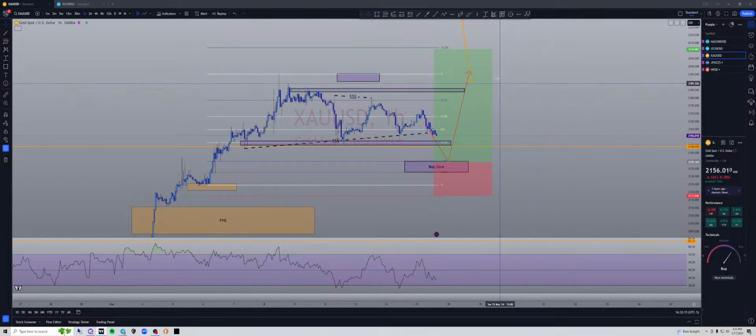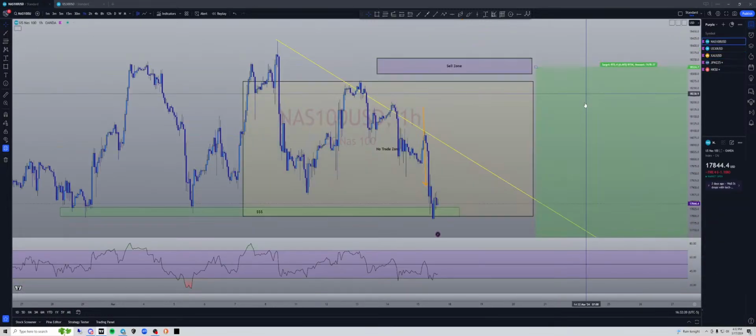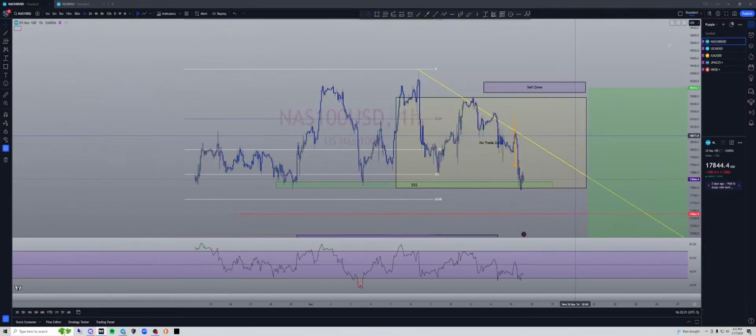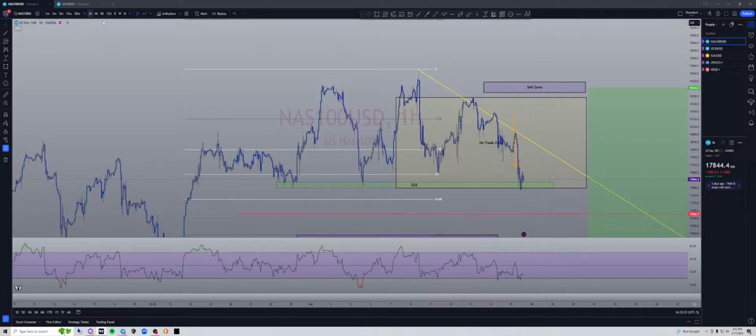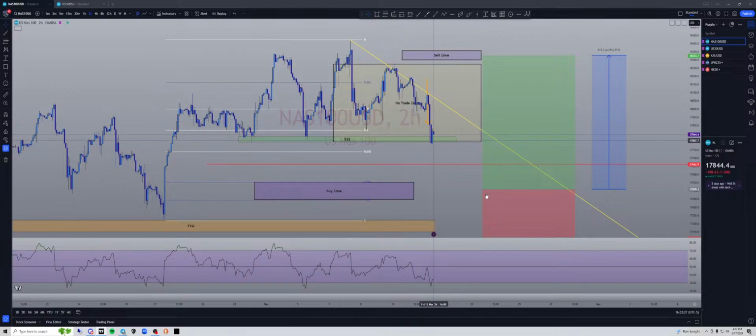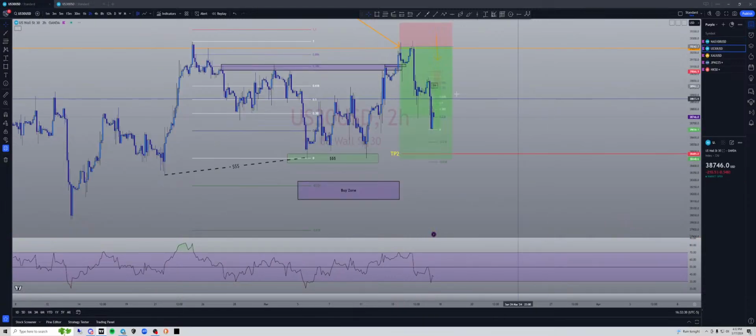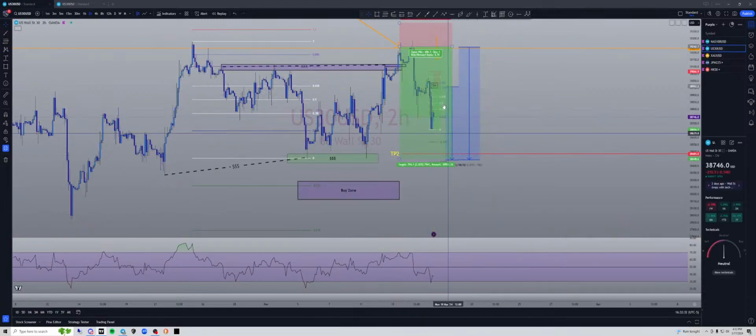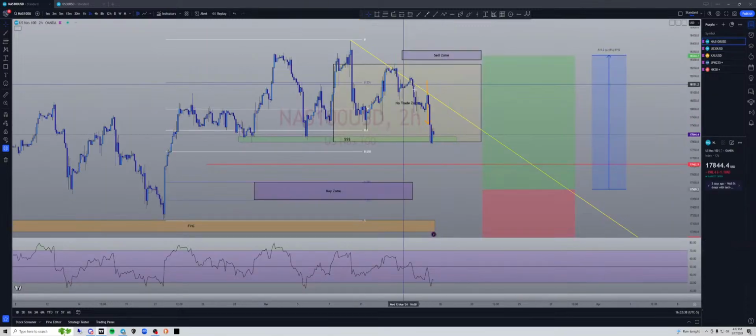Do you guys have any questions in the chats about any other pairs or any of this stuff? So NASDAQ, we're sitting on our hands. We're waiting for a banger buy. Okay, let's go back out to the 2 hour. Quick review: NASDAQ, waiting for a banger buy down here. US30, we're already in sells. It's the same thing, guys. We're wanting this to sell down so we can buy. And the NASDAQ, we're not in the sells.